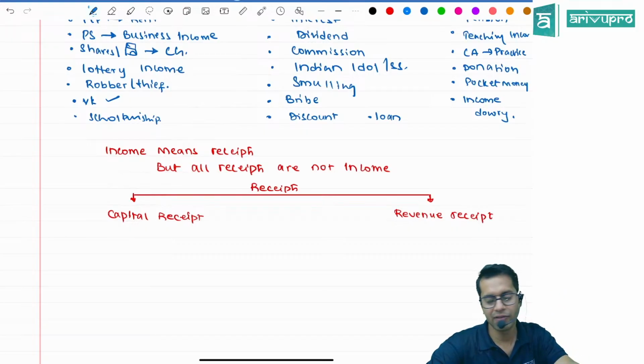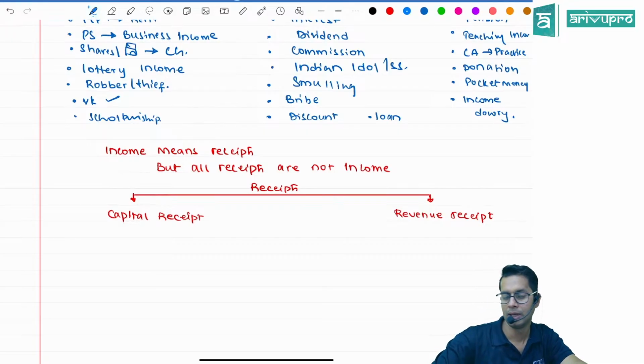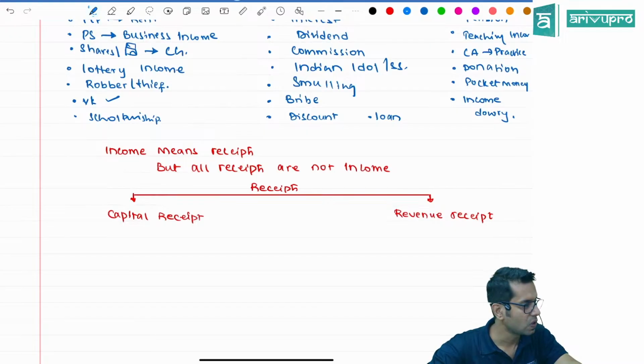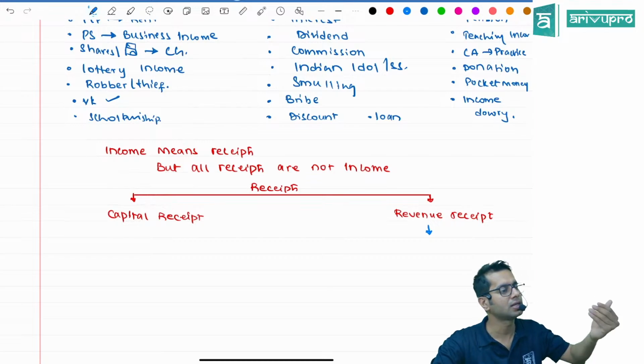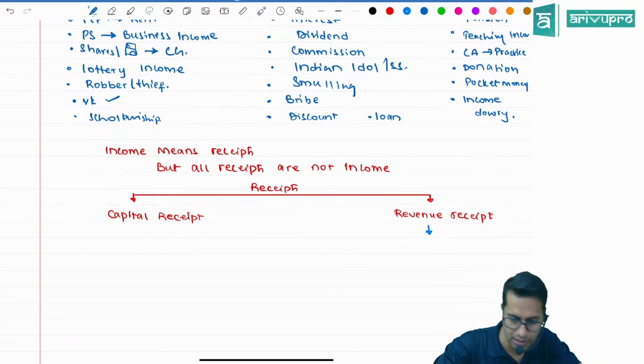These receipts are divided into two categories. One is called capital receipts, another one is called revenue receipts. Sir, what are capital receipts? What are revenue receipts? See, revenue receipts mean something which you are receiving on a regular basis. Capital receipts mean something which you receive, say, once in 1 year, 2, 3 years, 4, 5 years, etc. That is capital receipts.